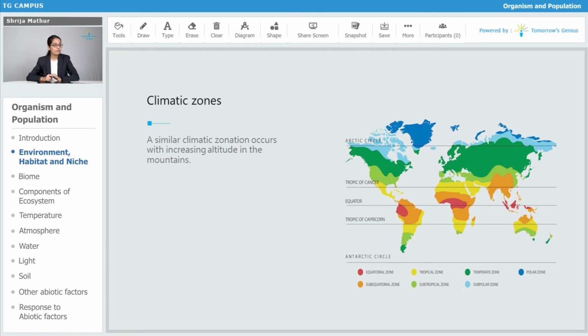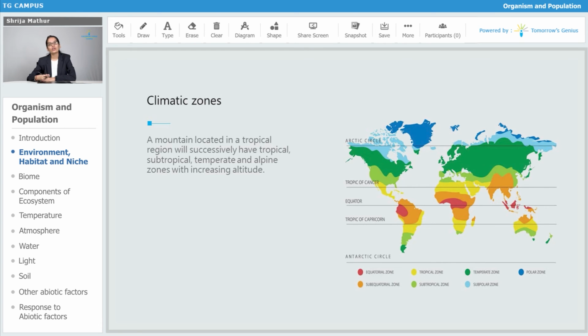A similar climatic zonation occurs with increasing altitude in the mountains. Yes, as we go up to the heights of the mountains, the temperature decreases. A mountain located in a tropical region will successively have tropical, subtropical, temperate and alpine zones with increasing altitude.